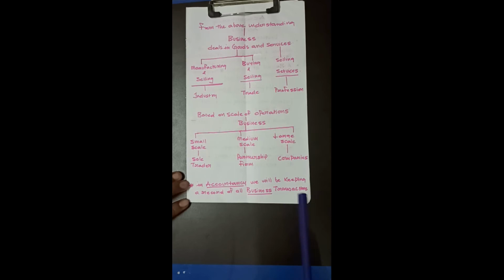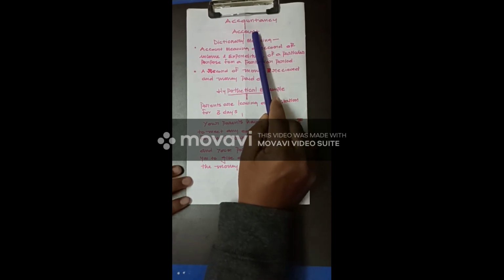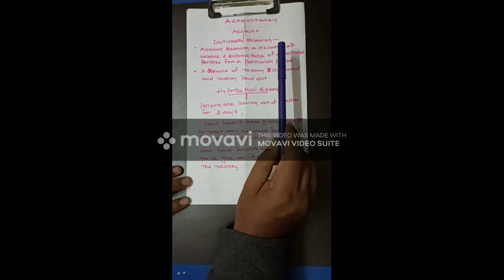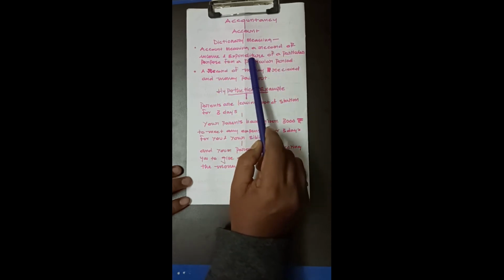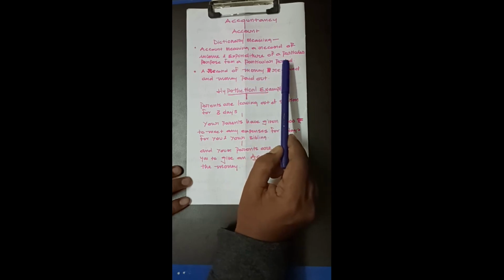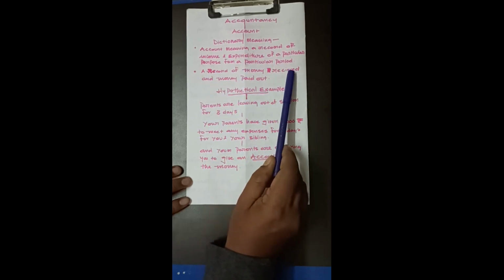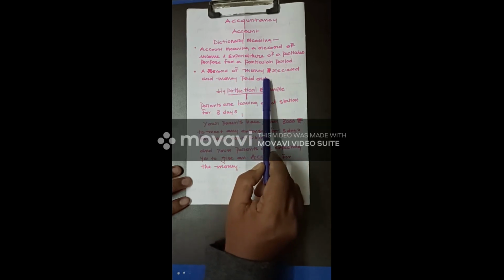Now, how is accounts related to business? In accountancy, we will keep a record of all business transactions. Now, what do you mean by accountancy or an account? The dictionary meaning of account is a record of all income and expenditure for a particular purpose for a particular period of time. Or accountancy is a record of all the money received and all the money paid out.